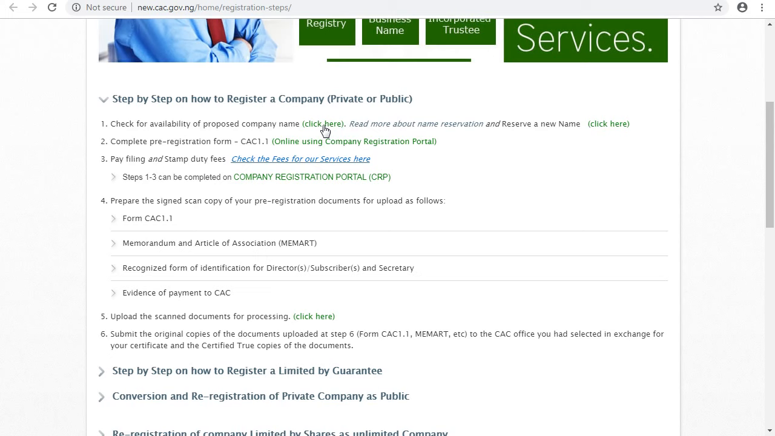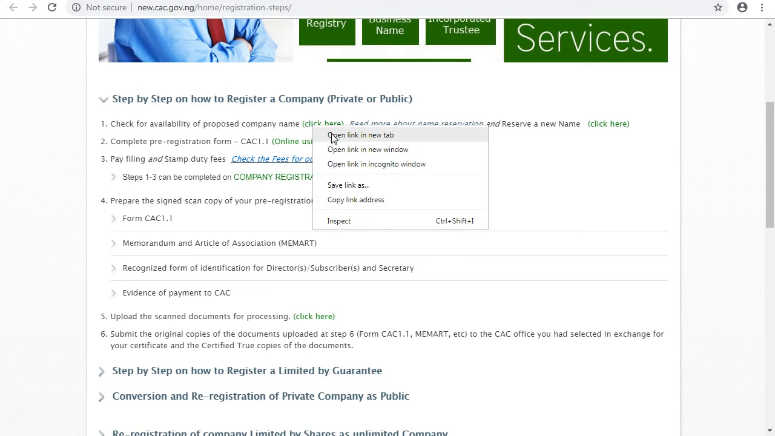Before you can register a company, first of all, you have to check if the name is available or not. If you want to check whether the name is available for you to register, you click here to know. If you also want to reserve a new name, you click here. After you have searched the name you want to register, and you want that name to be reserved, you click on this link here. So let me click that one now.